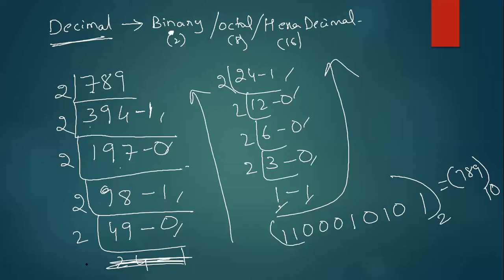Now let me check in the calculator whether the answer is correct or not. If you want to check in the calculator, simply put your calculator in base mode. Base mode means 3. After that, enter the decimal number 789 and tap on binary. So decimal 789 in binary, what is it? If I want to convert 789 decimal, shift 3, clear all.